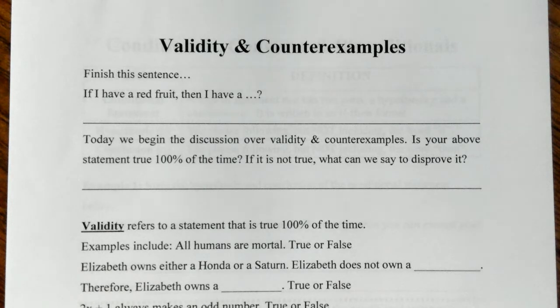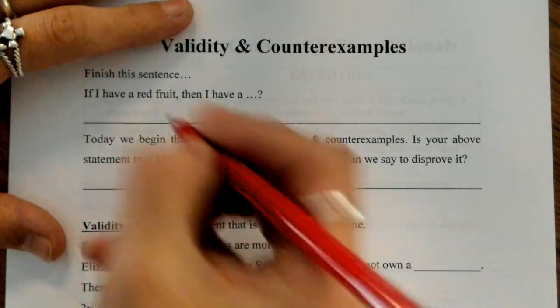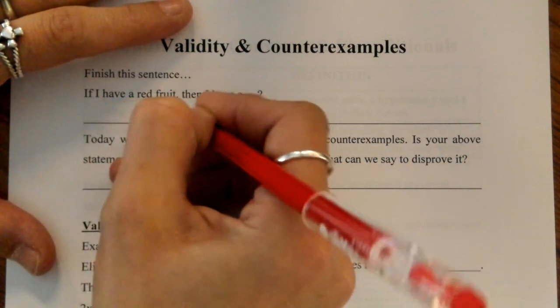Think about that. Pause it and write something in. If you have a red fruit, then what do you have? So go ahead and pause the video and write in a fruit there. Hopefully you have done that. You could have several different answers here. I mean, just think of any fruit that's going to be red. In this case, I'll put strawberries.